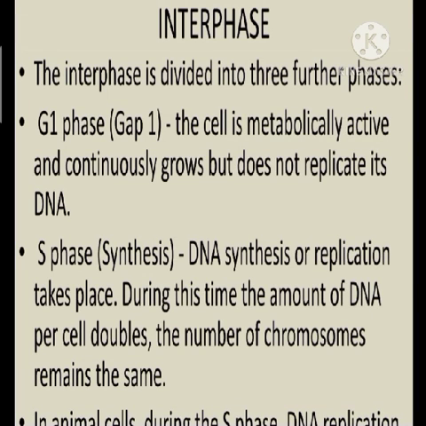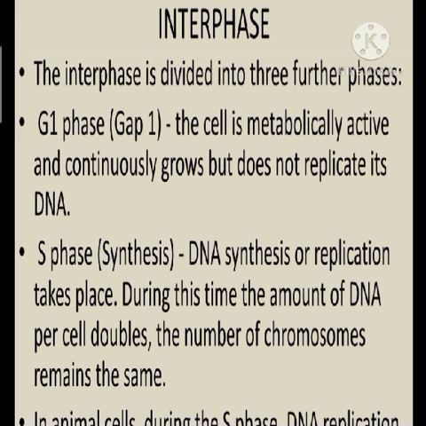Even though the duration of the cell cycle of a human cell is approximately 24 hours, the cell division lasts for only about an hour. The M phase or the cell division takes place for only about 1 hour, and the interphase lasts for more than 95% of the duration of the cell cycle. That means interphase is the period during which the cell prepares for cell division. So it lasts for more than 95% of the duration of the cell cycle, and the cell division, that is the M phase or mitotic phase, takes place for about 1 hour only.